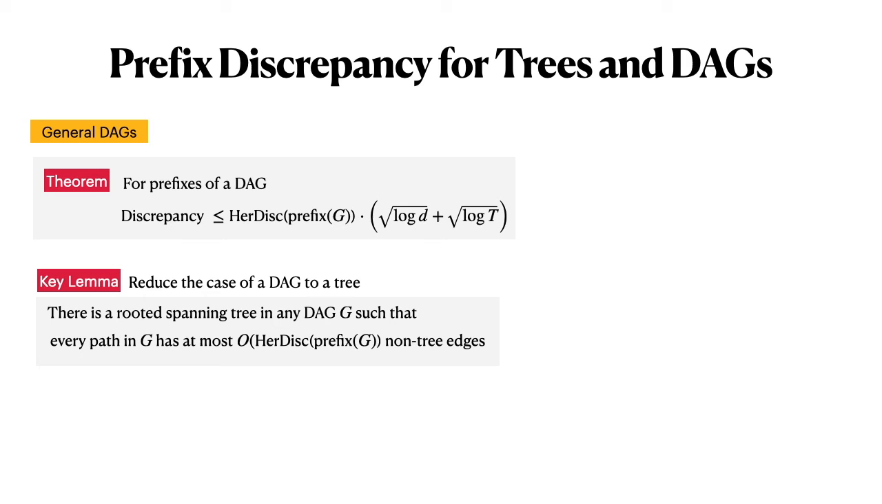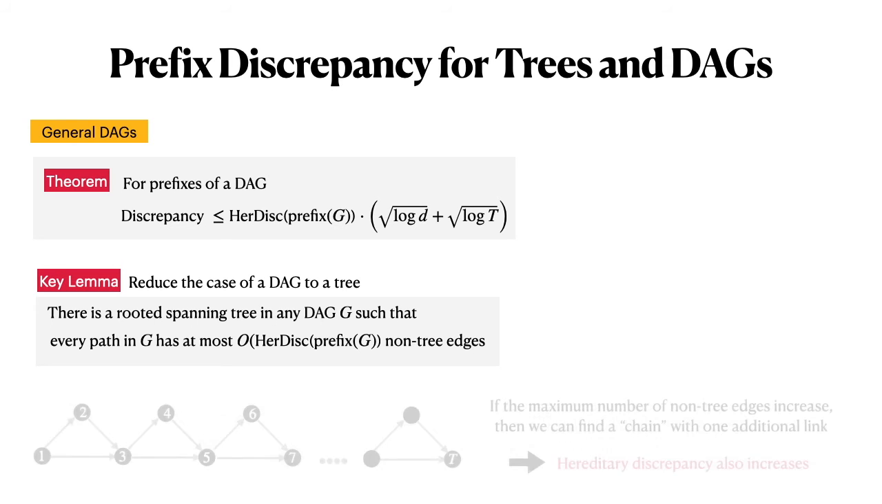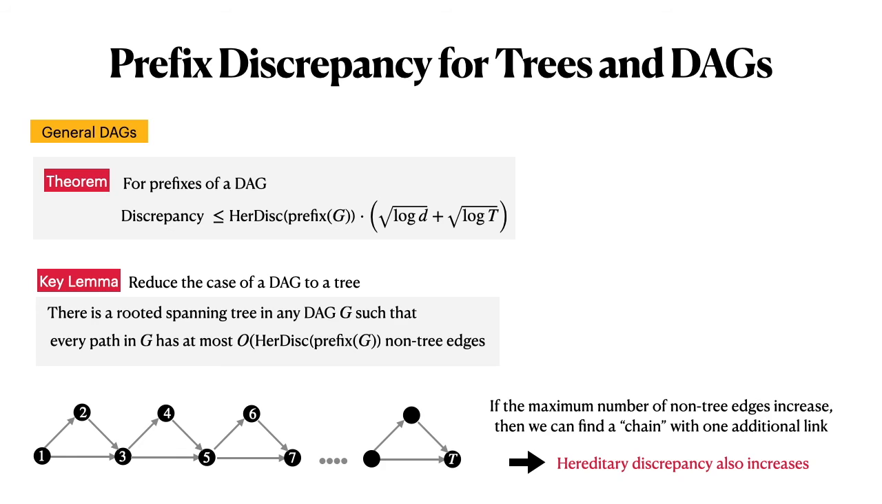So how do we show this? One can show this inductively by working backwards from the topological order and showing that whenever the number of non-tree edges increases by some amount, then we can find such a chain structure, which is this following graph, with one additional link, so with one additional triangle. And if you find such a chain structure, then it also implies that the hereditary discrepancy also increases. So you can charge the number of non-tree edges to the hereditary discrepancy.